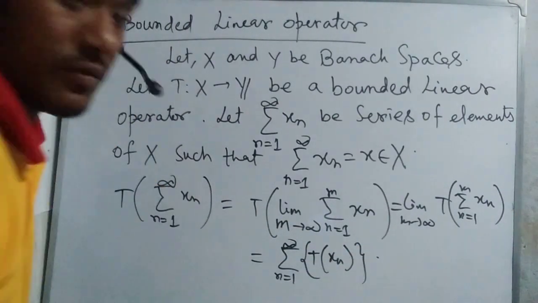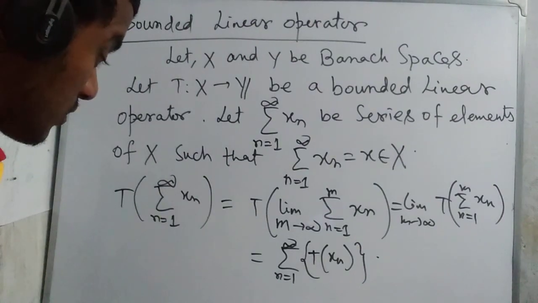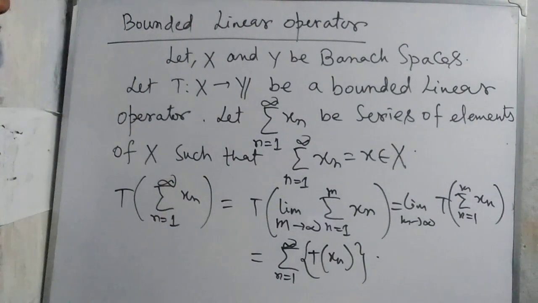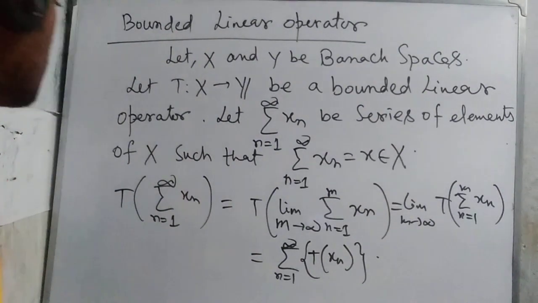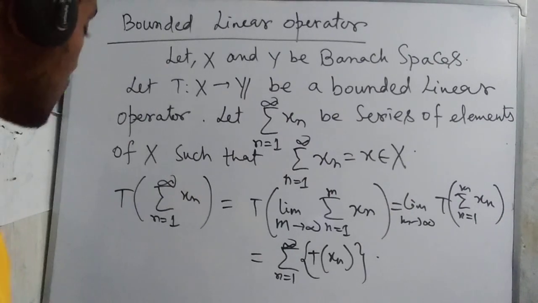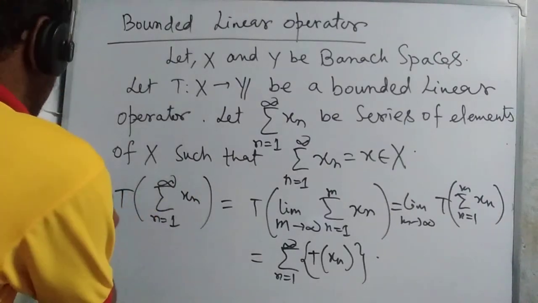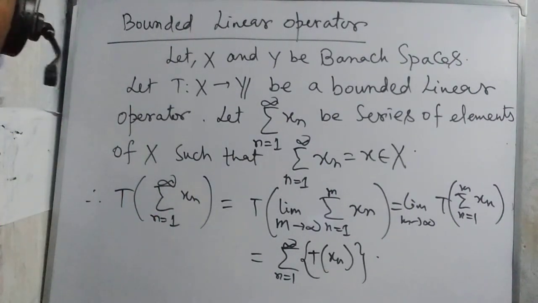So this one is the bounded linear operator. X and Y are Banach spaces and T is a bounded linear operator. Let x n be a series of elements of X such that this equals this, then this equals this. Not a problem at all.